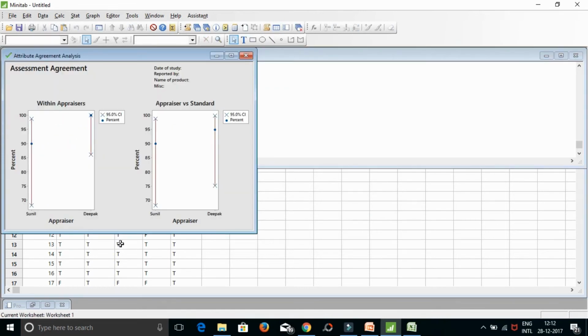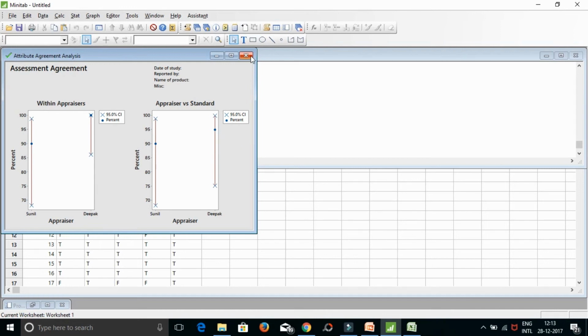There comes a session window which explains to you the repeatability and accuracy of the individuals. In Sunil's case, the repeatability is at 90%, and in Deepak's case, repeatability is at 100%, which means Sunil is able to repeat the result in 90% of his transactions and Deepak is able to repeat 100% of the results in both the trials. Then each appraiser versus standard. So if you look, Sunil was 90% accurate and Deepak was 95% accurate against the standard.